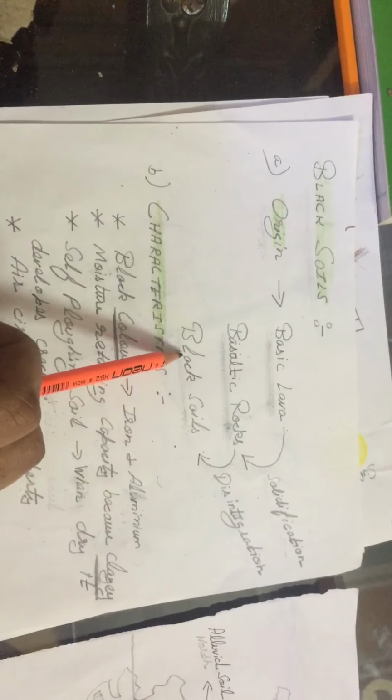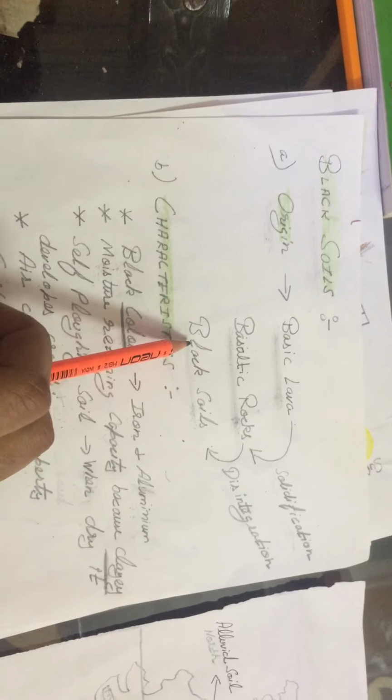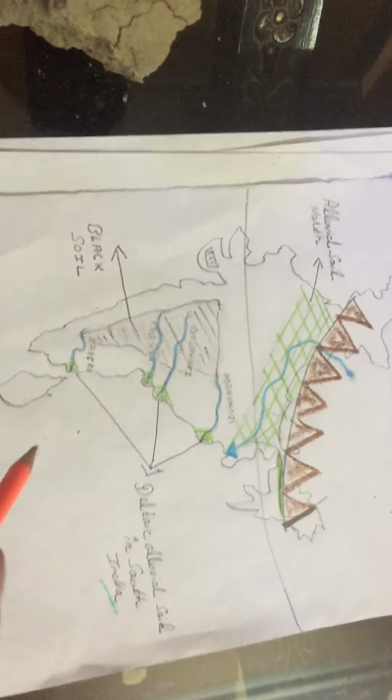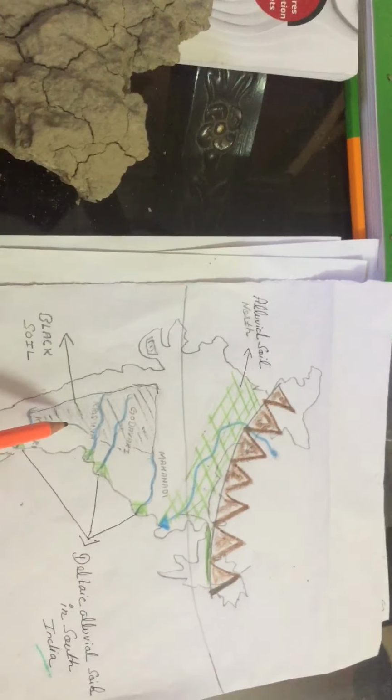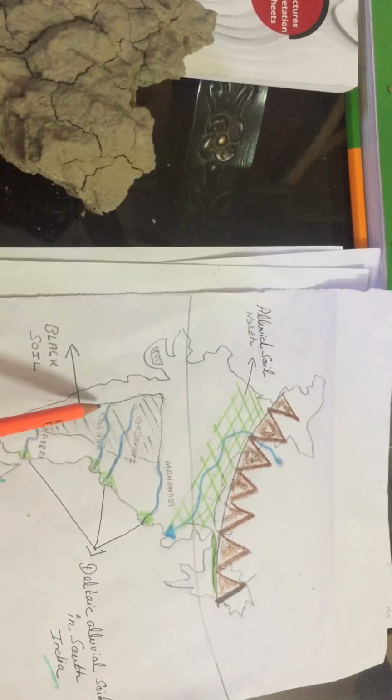So, the parent rocks or the parent material which is responsible for the formation of black soils are the basaltic rocks. I will also show you with the help of a map. Millions of years ago, there was a volcanic eruption in the southern part of India.